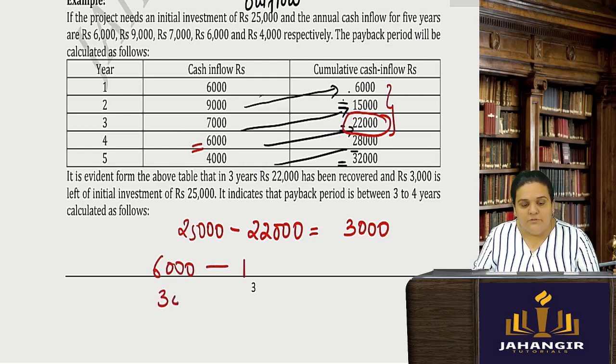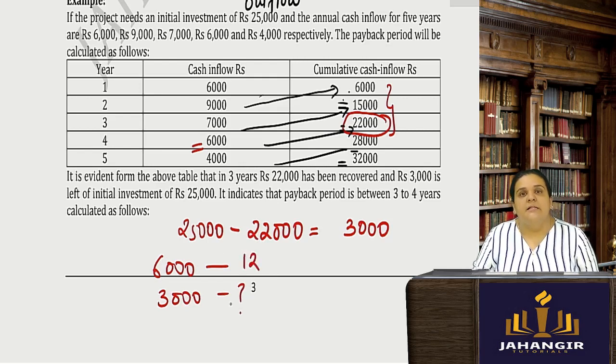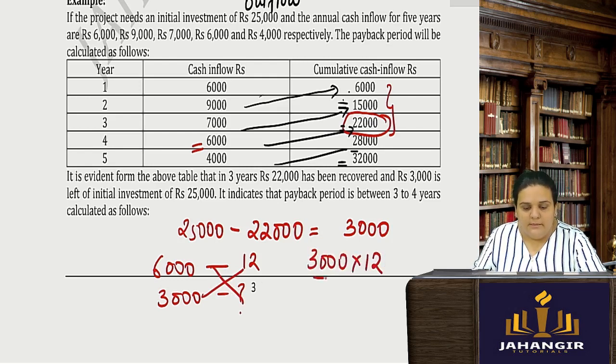So for 3,000 it will be how many months? You can say this 6,000 is for 12 months. So for 3,000 it will be how much? You can do 1 year or you can do 12 months, one and the same thing. You cross multiply. So 3,000 into 12 divided by 6,000.